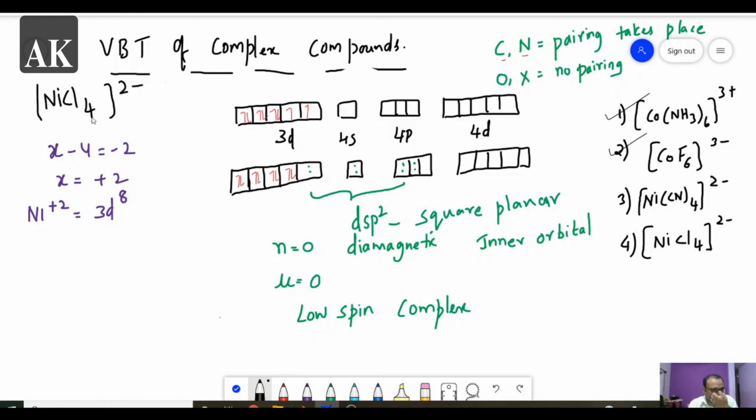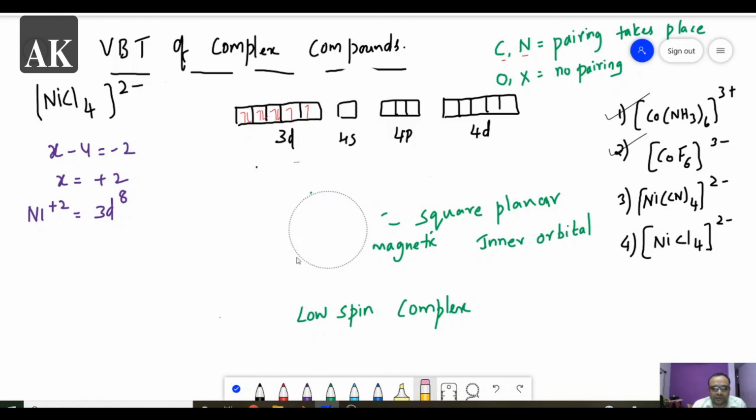NiCl4 2 minus. Here also the oxidation state is the same, and up to the 3d8 configuration it is also the same. Now here it will change. All these points will change.